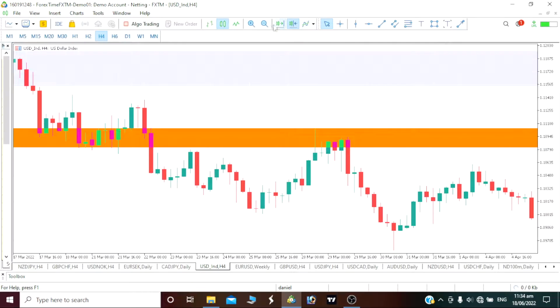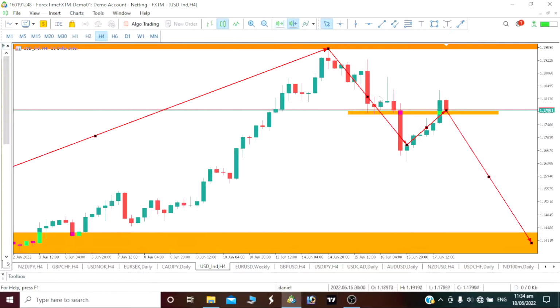Now on our 4-hour time frame, we are still on a bearish move. You can see the lower lows, lower highs, lower lows, lower highs, lower lows. Now we have come here to test this our area here. Definitely we are going to be seeing the reaction here. We saw price reacted here, price reacted here, we can see price react here, even price is also reacting here. So we are going to be seeing a fall on our DXY, by the way, so have that in mind.